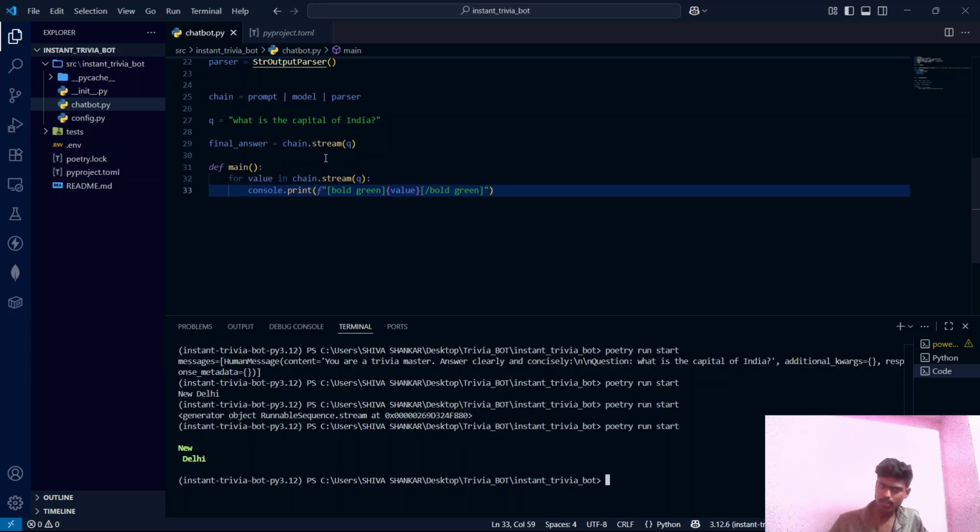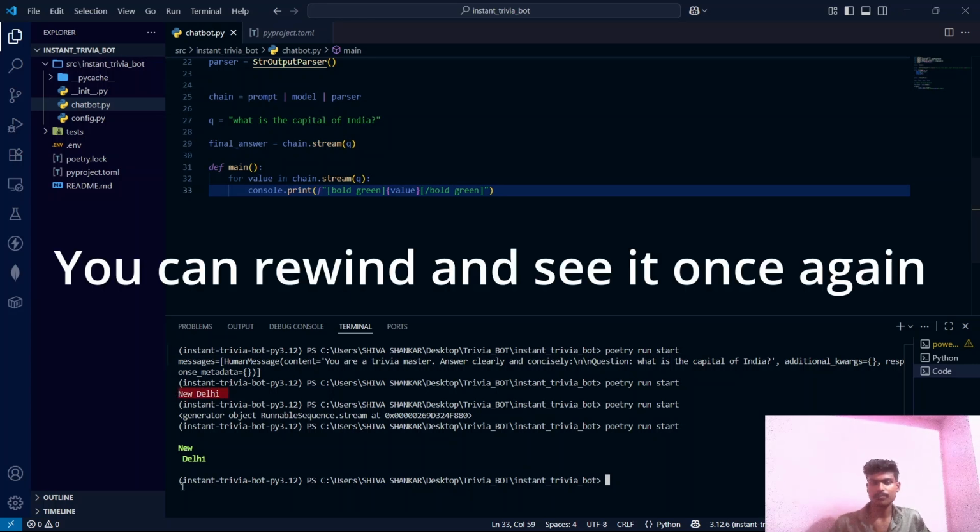When previously we executed chain.invoke, it directly rendered New Delhi in a single line at once. But now you can see it first rendered this token once, and the next token it rendered after a little bit of delay. That's what happens with this stream.